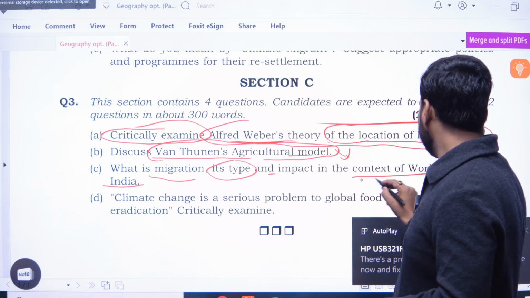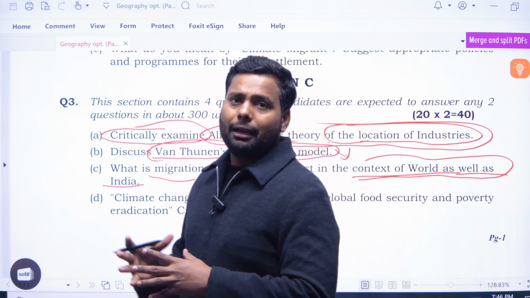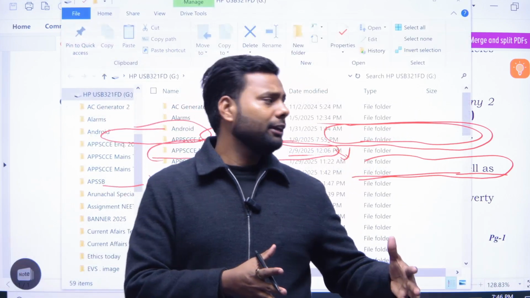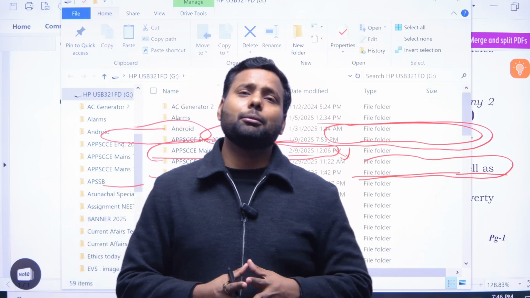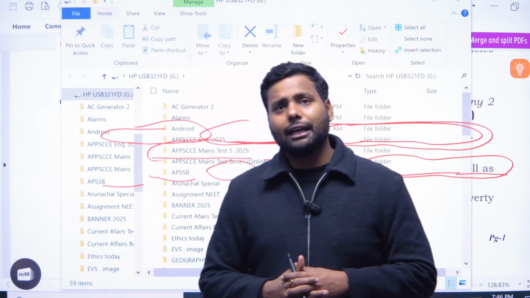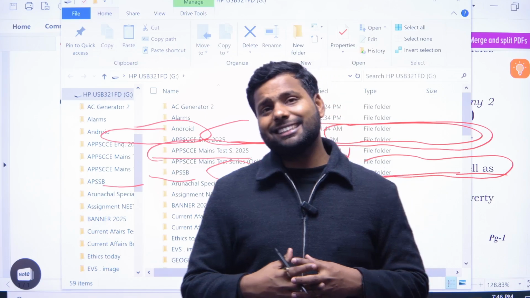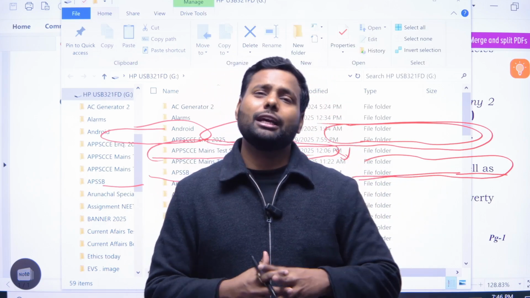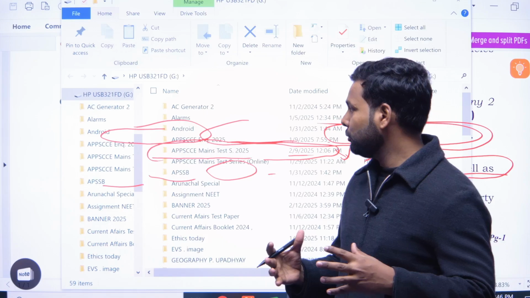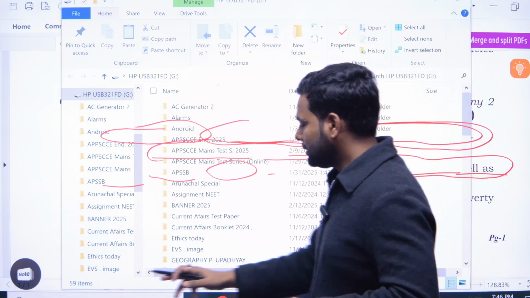And the impact, in the context of the world as well as India: we all know that when people migrate from one region to another, it changes the demographic setting of that region. It also affects health facilities and waste management. It also increases congestion in the city. So there are many aspects you have to mention. Okay, you have to mention them.